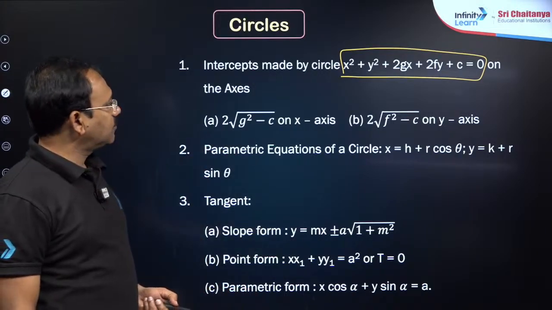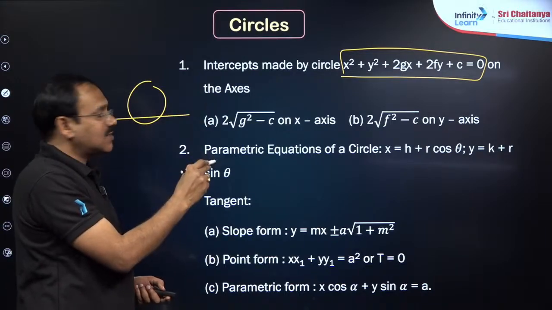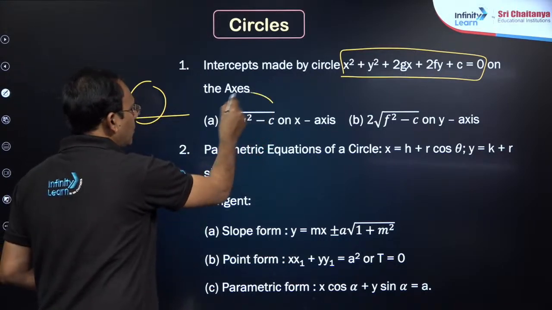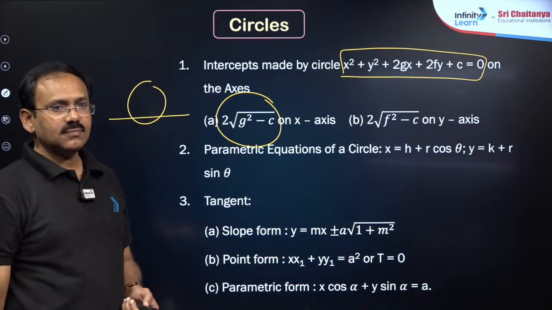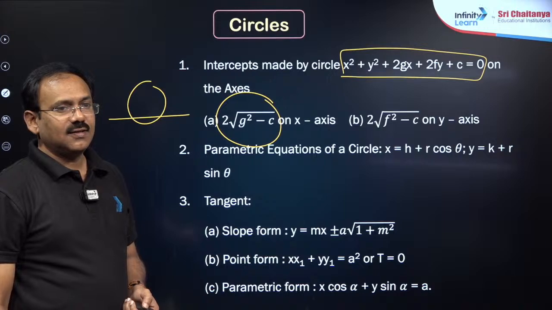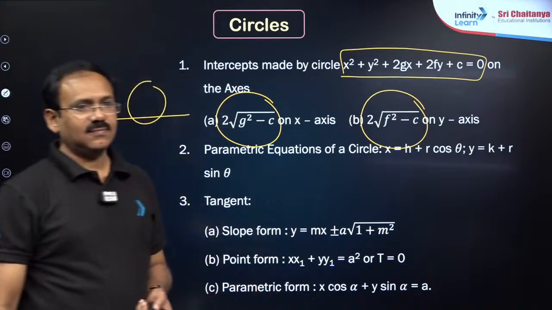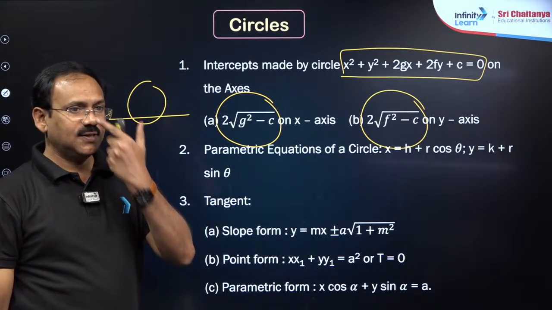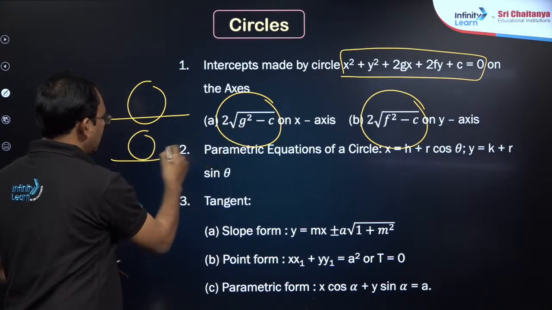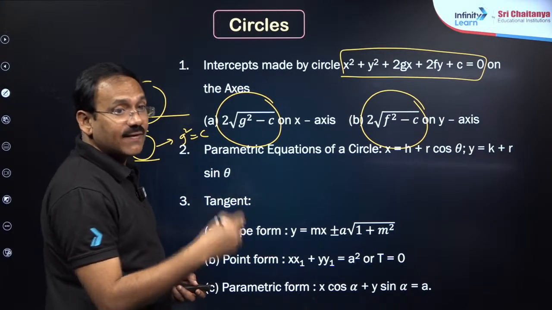Okay, fine. If a circle cuts the x-axis, my dear friends, the length of the intercept of the circle on the x-axis is 2 into root of g square minus c, and on the y-axis 2 into root of f square minus c. And another point here itself: if a circle touches the x-axis, this must be 0, you will get g square is equal to c. Touches the y-axis, you will get f square is equal to c.